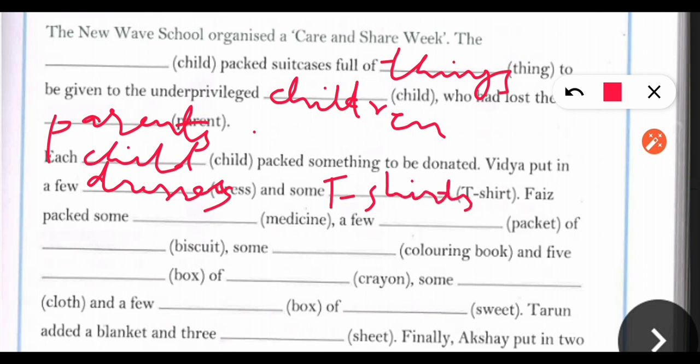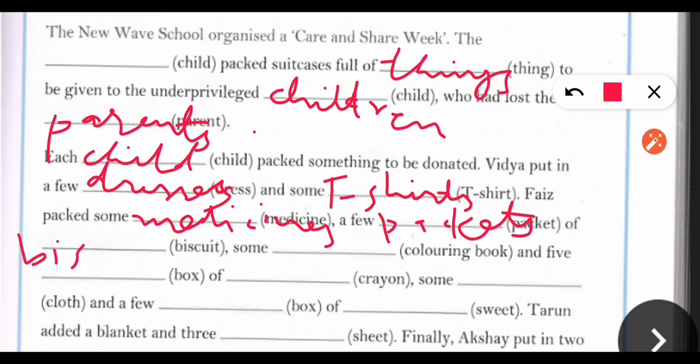Faiz packed some medicines. A few packets of biscuits. Some coloring books.